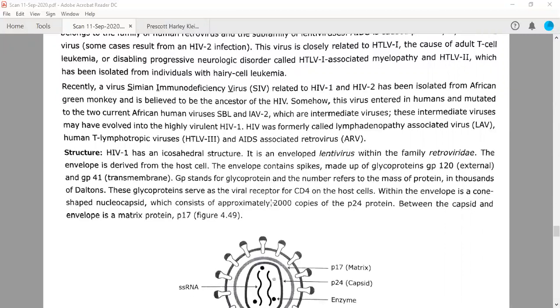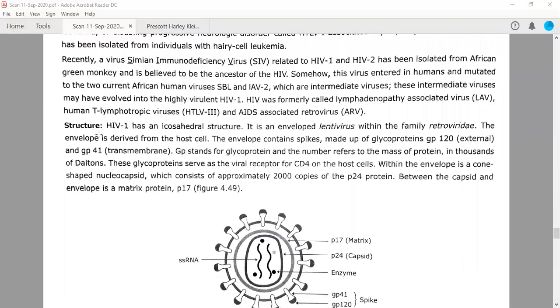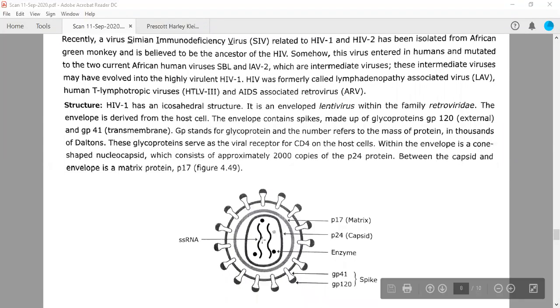We have discussed the structure of HIV-1. It has two strands of single-stranded RNA. It has gp120 and gp41. These are glycoproteins. You need to remember that gp120 is responsible for interaction with the CD4 cells, whereas gp41 is integrated inside the plasma membrane, the envelope.